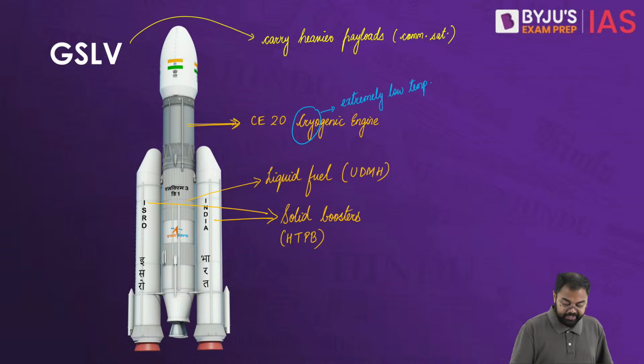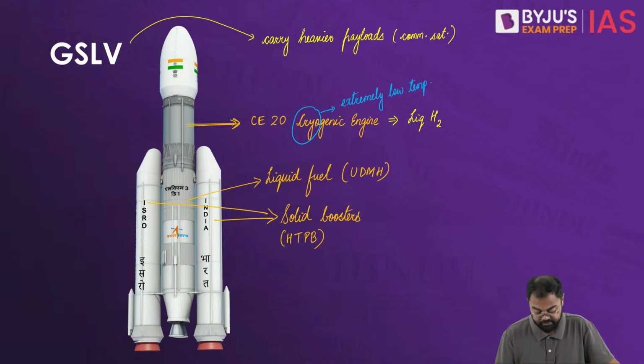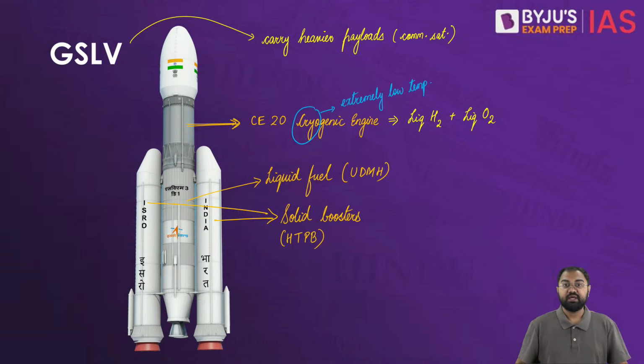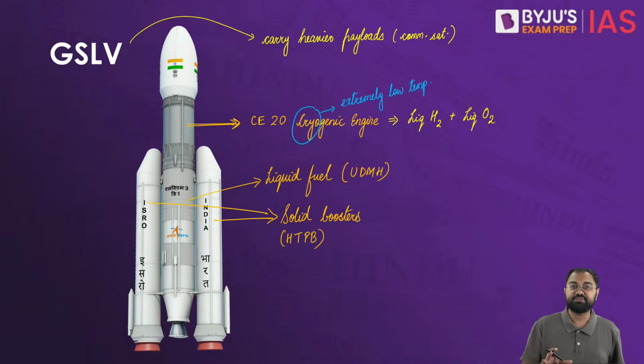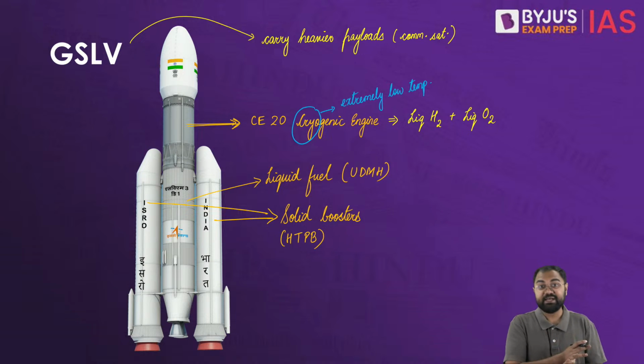why the cryogenic engine carries a combination of liquid hydrogen and liquid oxygen. Liquid hydrogen and liquid oxygen. And maintaining the stability of liquid oxygen and hydrogen is not that easy. And that's why having a cryogenic engine itself is not a very easy job. If you look at the number of countries who have cryogenic engines, you'll find that there are a handful of countries in the world. India has it now.